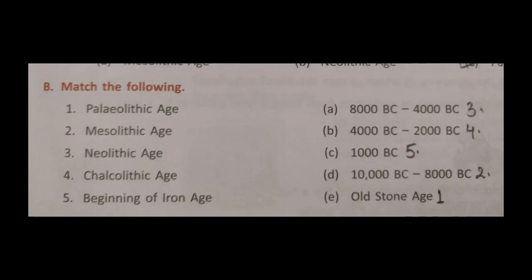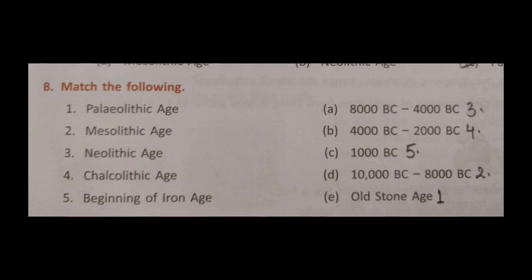Next, we are moving to match the following. Are you using a pencil to do your work? Very good. Now, match the following. Paleolithic age. We'll match it with number E, Old Stone Age. Mesolithic age was from 10,000 BC to 8,000 BC. Neolithic age was 8,000 BC to 4,000 BC. Number 4, Chalcolithic age, 4000 BC to 2000 BC. And the last one, beginning of Iron Age, this is in India, is 1000 BC.